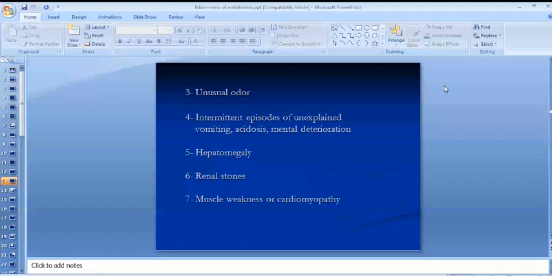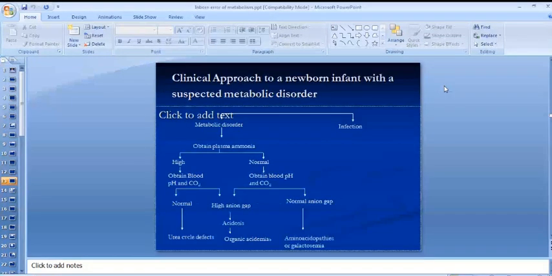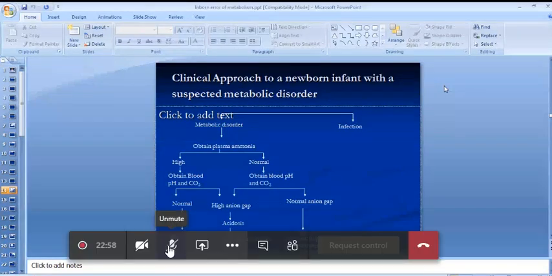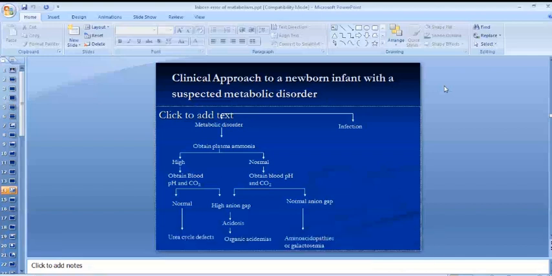So I'm now going, this is a very, very important slide. I don't know whether it's visible to you or not. It is a clinical approach to a newborn infant with suspected metabolic disorder. For example, if you are sitting in your OPD and a mother takes her child to you with the complaints of persistent vomiting, fits, jaundice, reluctance to feed, one of the differentials in your mind is inborn error of metabolism, and other includes sepsis or some infection.